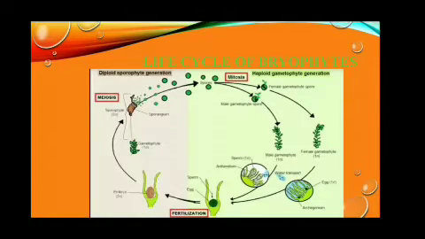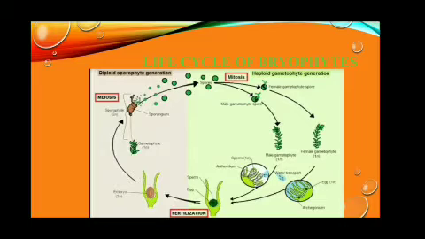In bryophytes, reproduction takes place in three ways. They are asexual reproduction, sexual reproduction and vegetative reproduction. In asexual reproduction, the reproduction takes place by spore formation. Sexual reproduction is by formation of gametes. Vegetative reproduction is by tubers or gemmae.